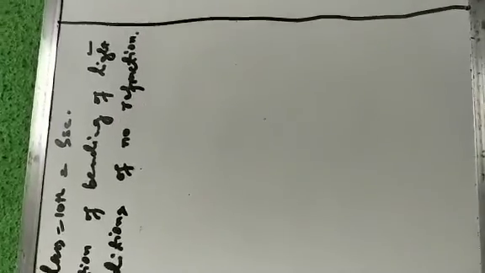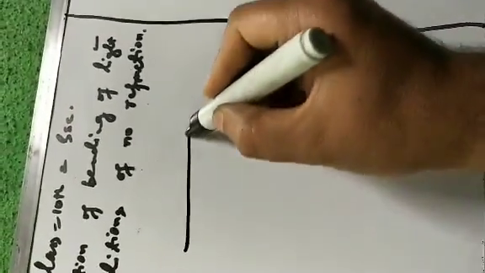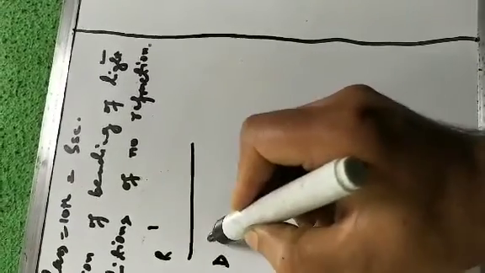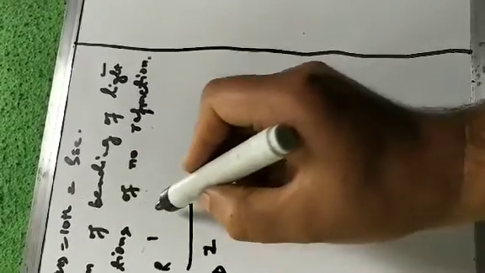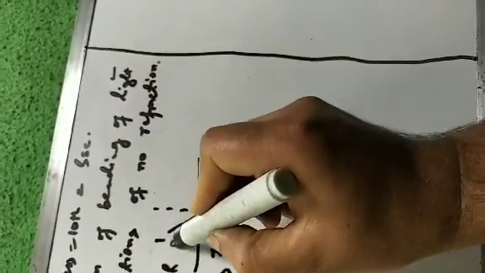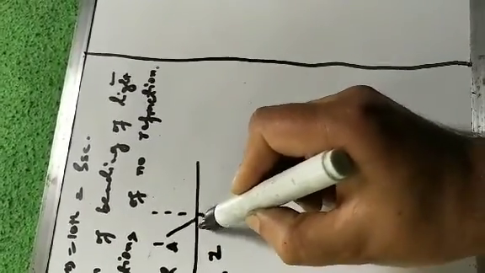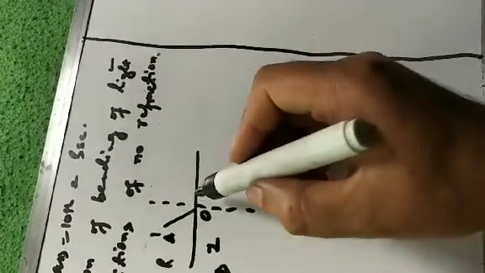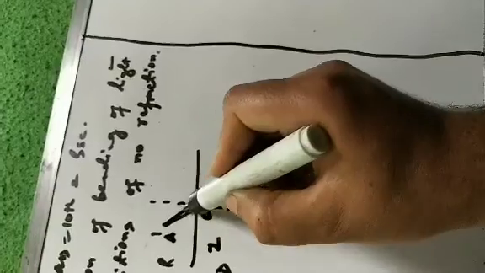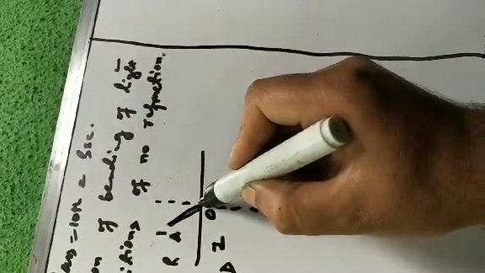कल के वीडियो में हमने पढ़ा था laws of refraction and direction of bending of light. So when light goes from rarer medium to denser medium, like this is rarer medium, medium 1, this is denser medium, medium 2. When light goes from rarer medium to denser medium, A is the incident ray, O is the point of incidence. First it slows down and it bends towards the normal.